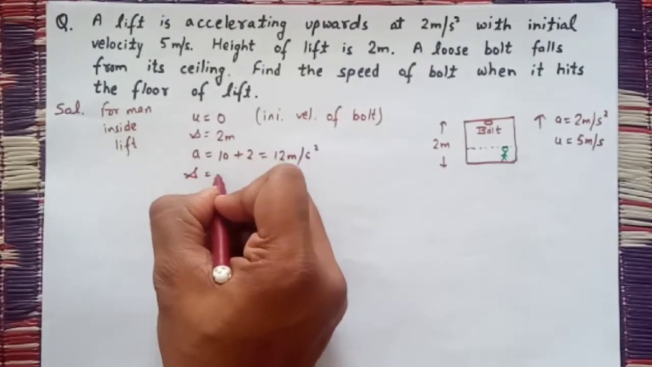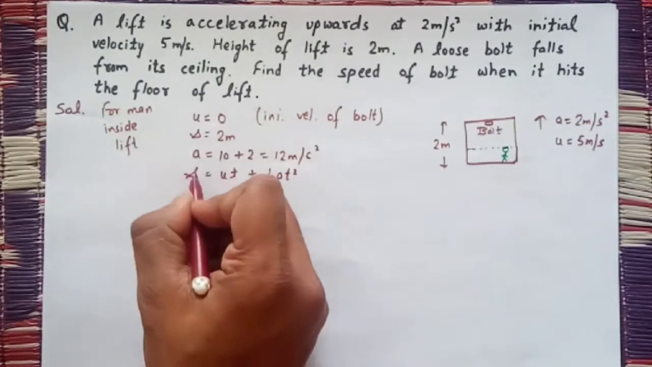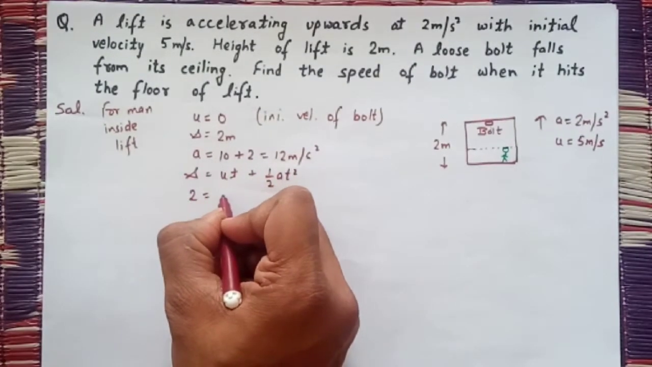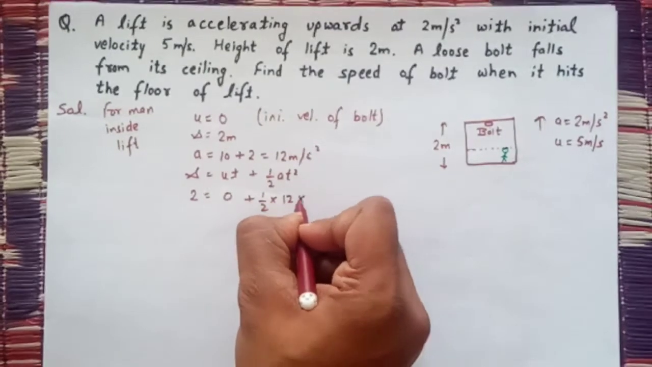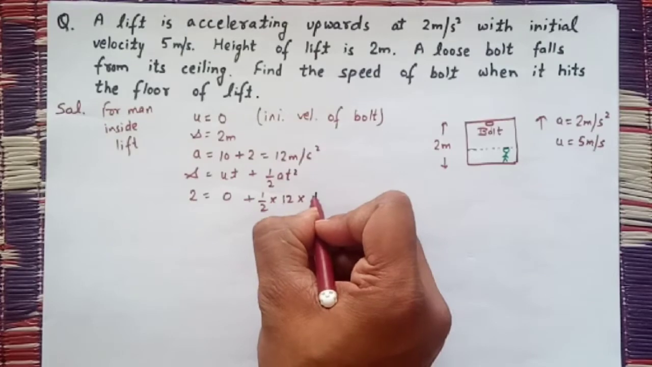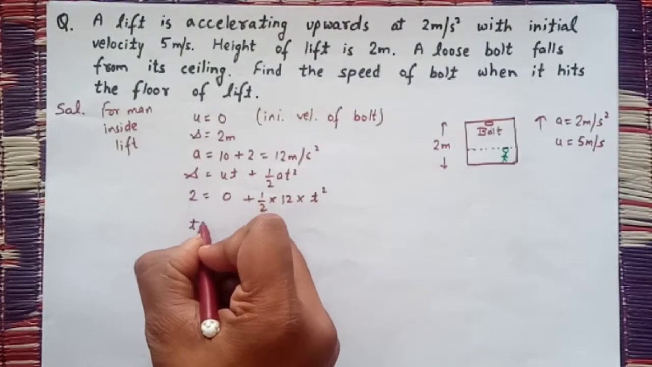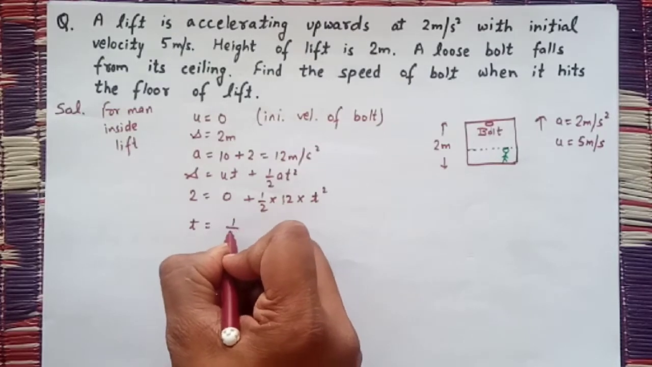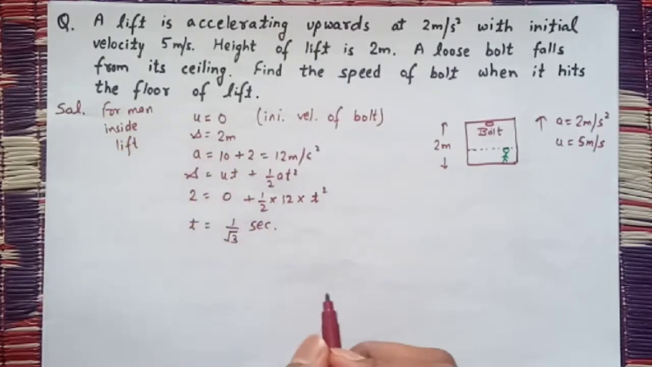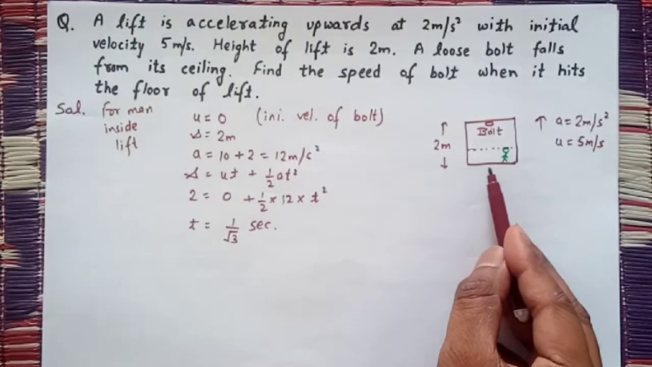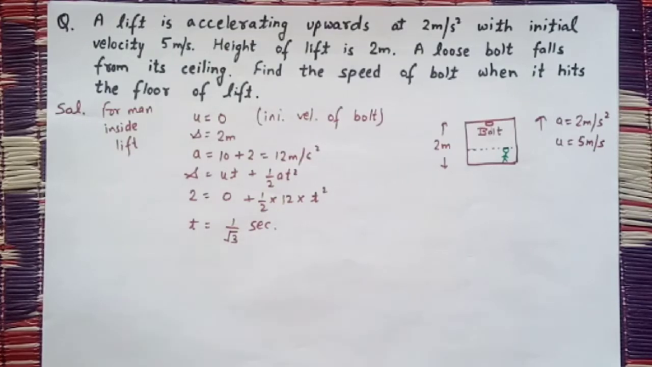Now applying the formula s = ut + half at square, distance is 2, initial velocity is 0, plus 1 by 2, acceleration is 12 and time let it be t square. After solving this, I will get the value of t as 1 by root 3 second. So according to the man inside the lift, the bolt will hit the floor of the lift in 1 by root 3 second.